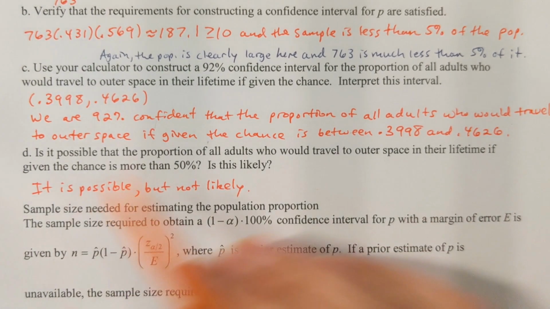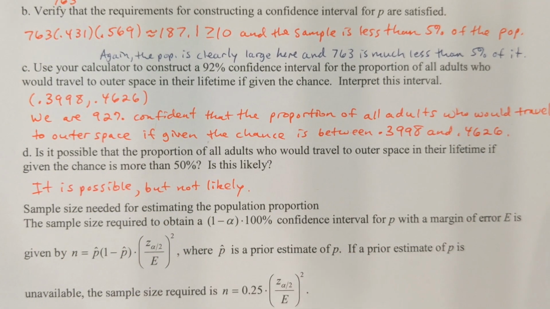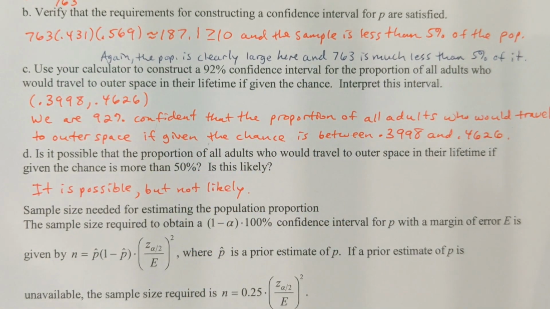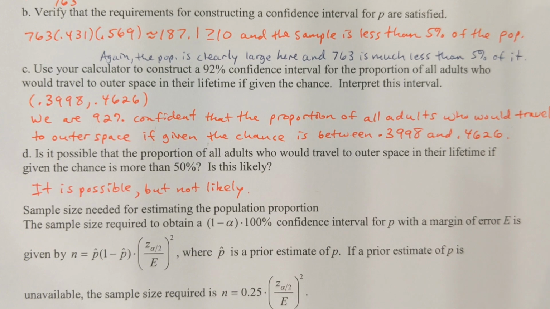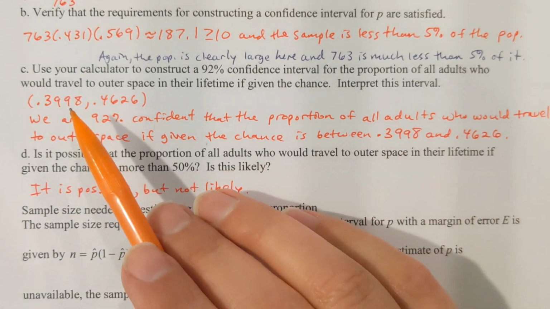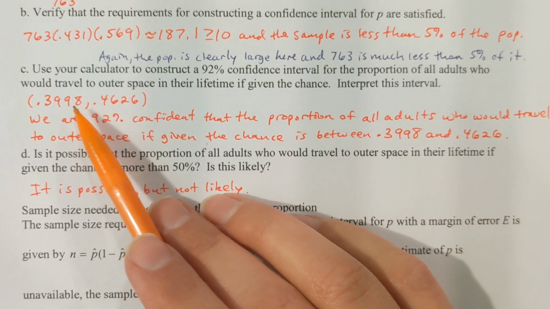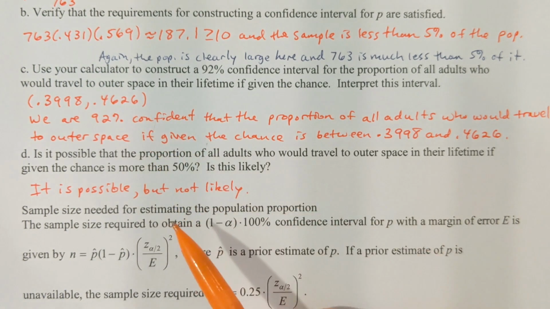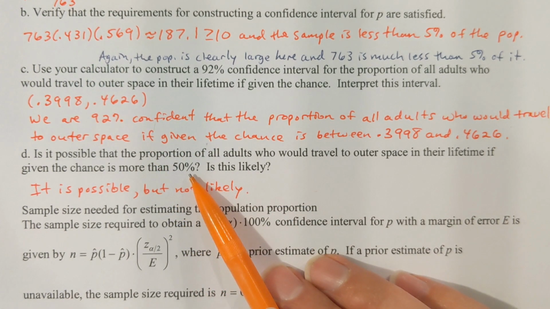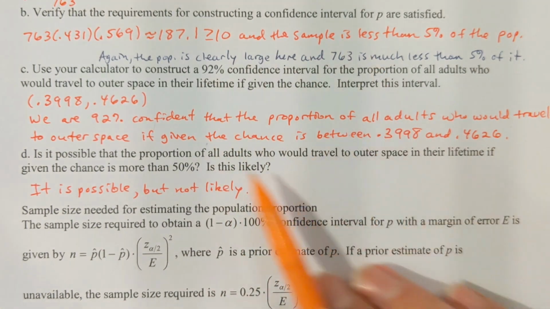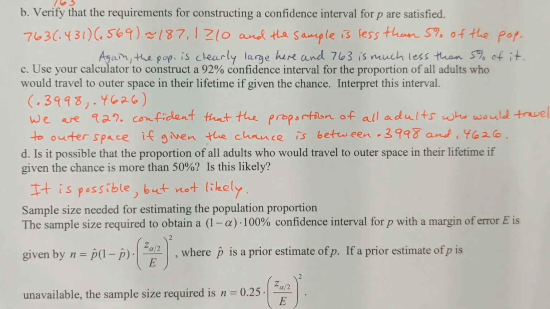Sure, it's possible. Anything is possible, right? It's not likely, though. So from our calculation in Part C, we are 92% sure that if we had surveyed all adults in the world and asked them this question, only between 39.98% and 46.26% would say that they would do this. So more than 50% is very unlikely to happen, if we're 92% sure that it'd be between these two numbers.